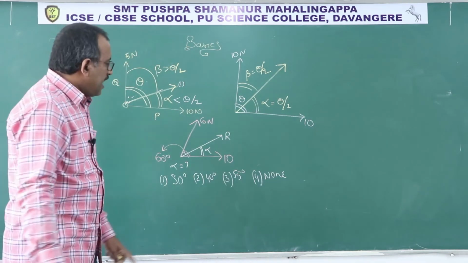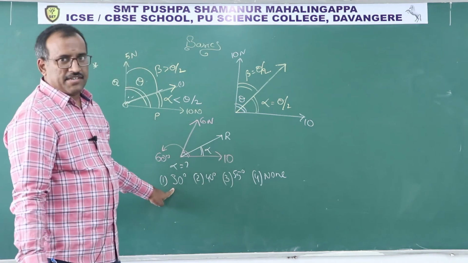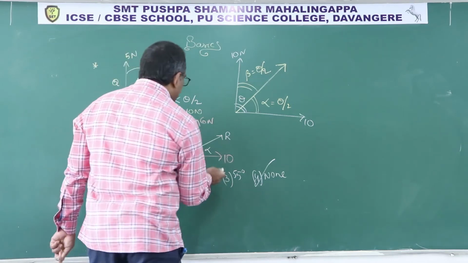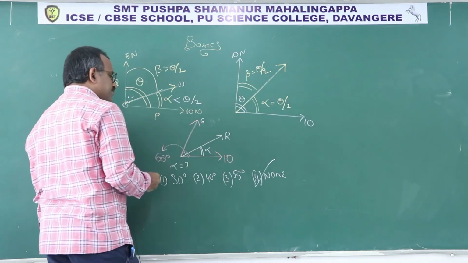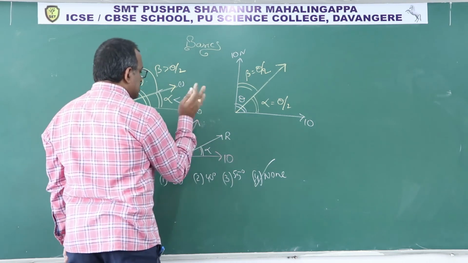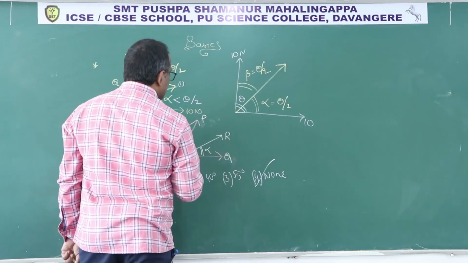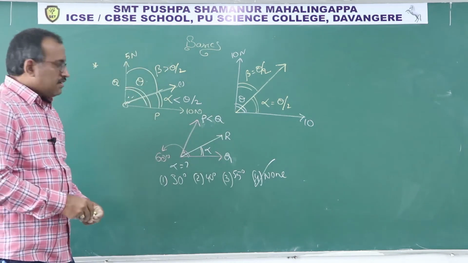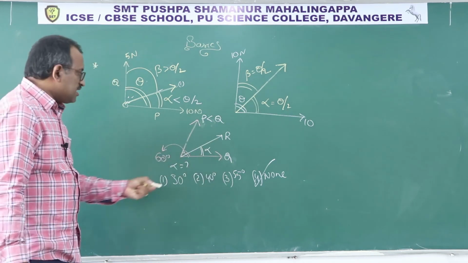The faculty will see the answer is less than theta by 2. None of the others is less than theta by 2. Without taking these values, let me say this is P, this is Q, and P is less than Q. If information is given that P is less and Q is more, then what is alpha?